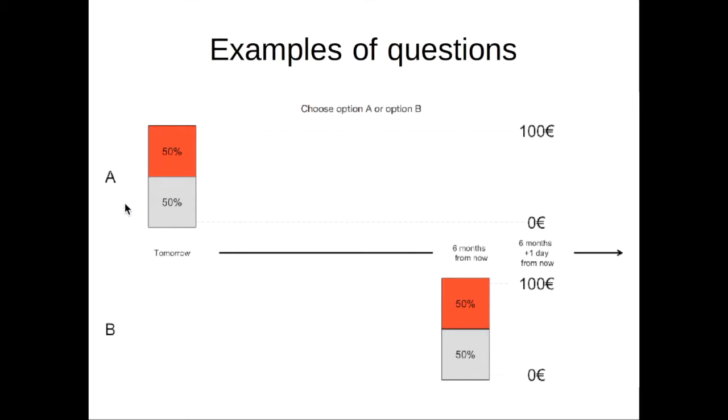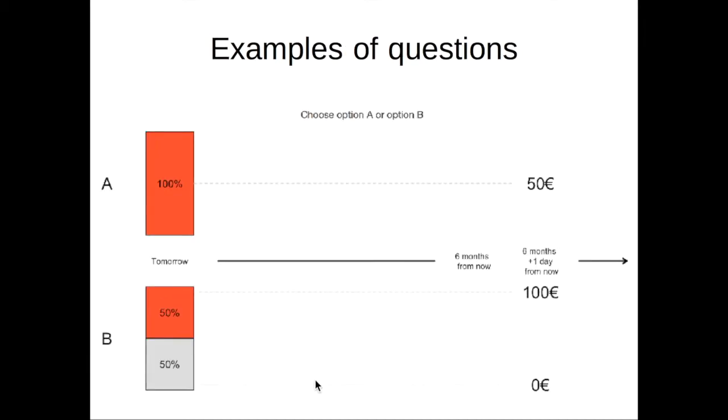With option A, a lottery would be played tomorrow. Therefore, if you chose this option, you would know tomorrow if you will receive €100 in 6 months from now or not. With option B, a lottery would be played in 6 months from now. Therefore, if you choose this lottery, you would have to wait for 6 months before knowing if €100 will be received or not.